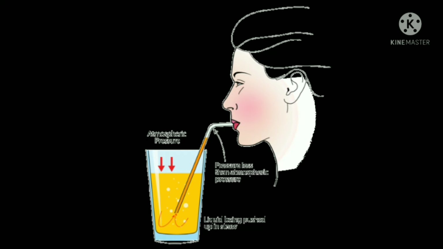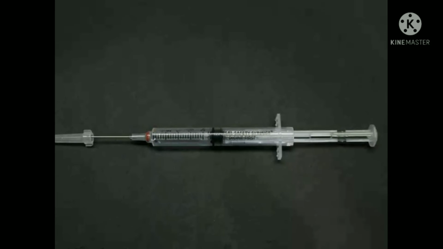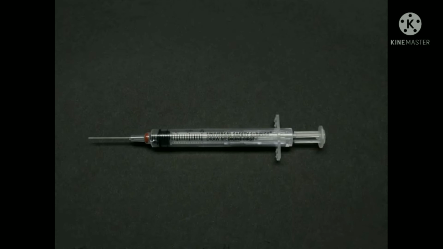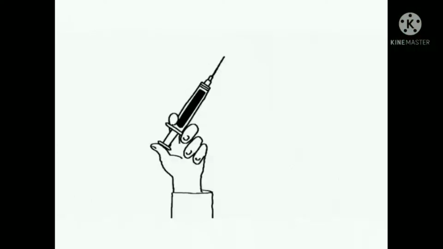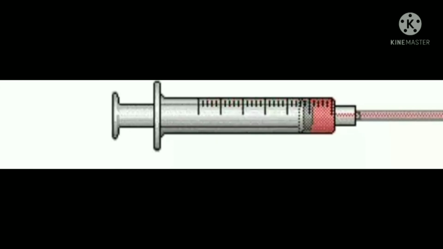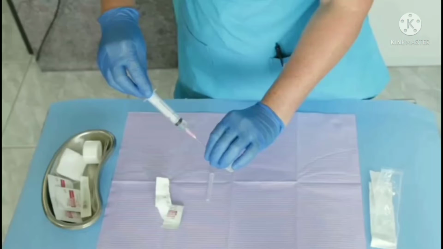Second is syringe, a glass tube with a nozzle and piston for sucking in and ejecting liquid in a thin stream is called a syringe. The syringe works on the existence of atmospheric pressure.